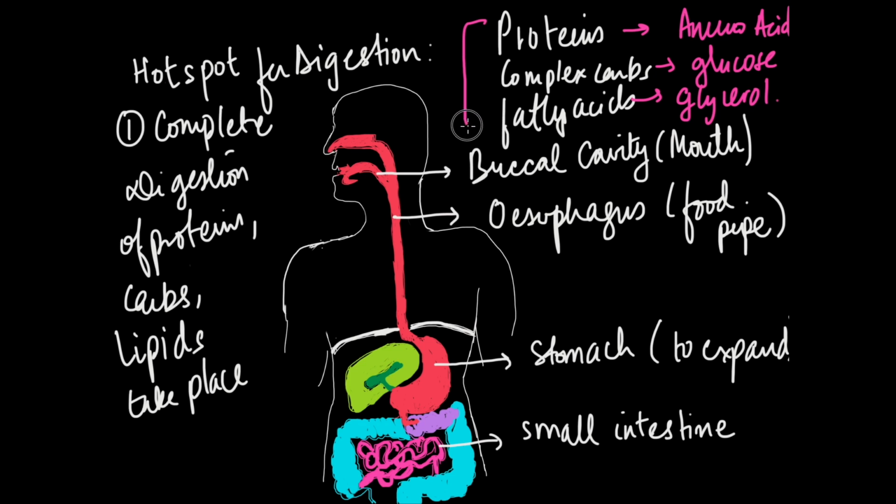So these end products are received after the digestion in the small intestine.